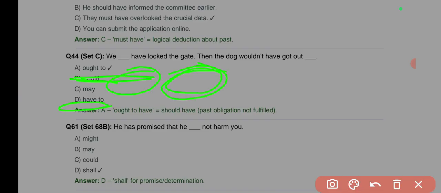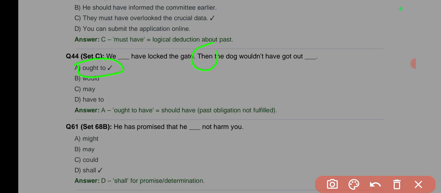We dash have locked the gates. Then the dog wouldn't have got out. We would have locked the gate. Oh no, if you say "then", we ought to.